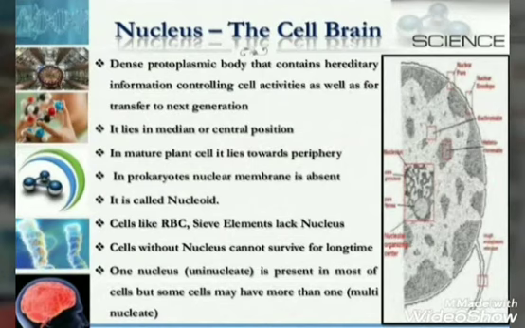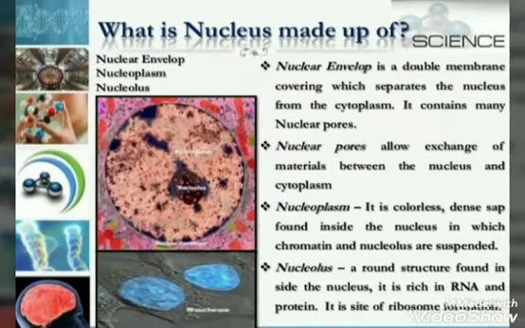One nucleus is present in most of the cells. That means most of the cells are uninucleate. But some cells may have more than one nucleus and are known as multinucleate cells. Now what is nucleus made up of? It is usually made up of three things: nuclear envelope, nucleoplasm and nucleolus.